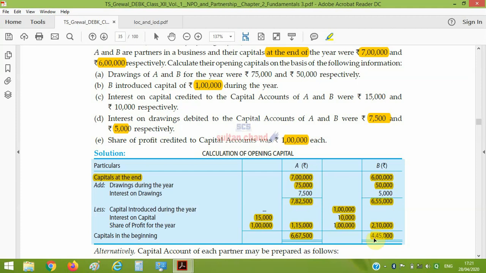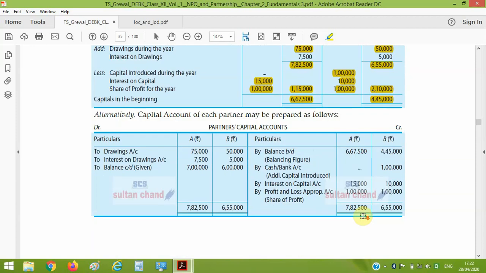Whereas for B, opening capital is 445000 and he introduced capital of rupees 1 lakh. Since here in the question it is not given at which point of time he introduced the capital, I am assuming it is introduced after the end of 6 months. So for 6 months the capital is this, and for the next 6 months the capital will be, by adding 1 lakh, 545000, and we will compute the interest according to that. I hope it is clear.